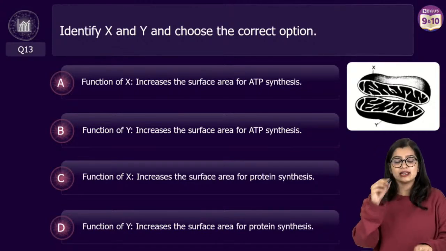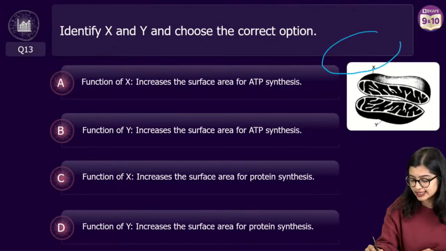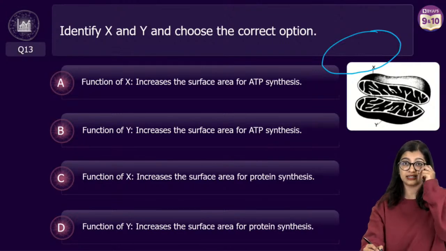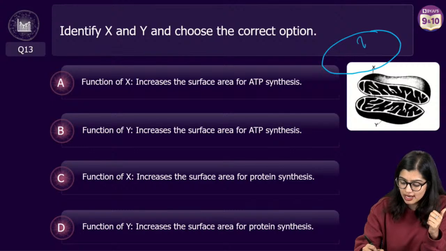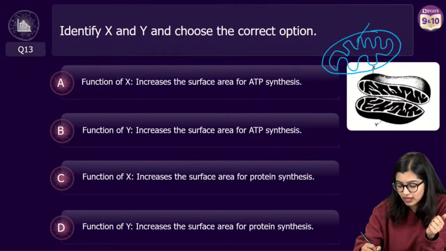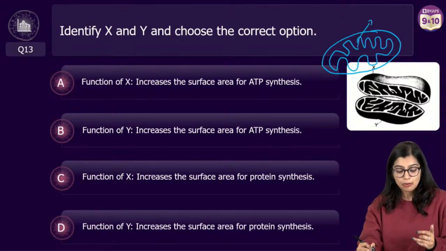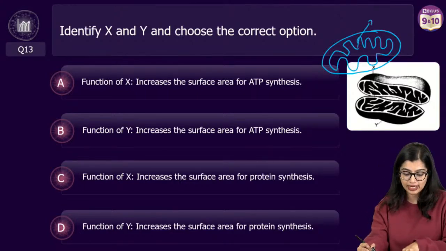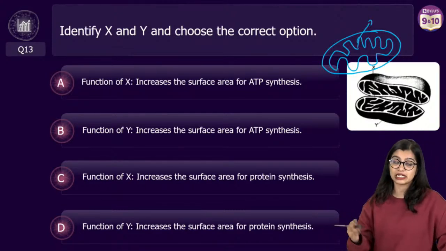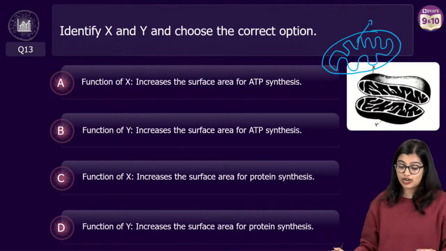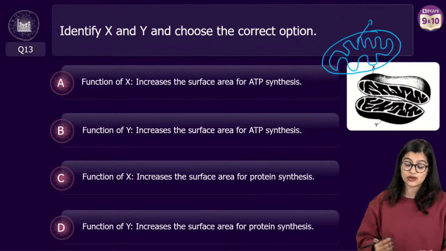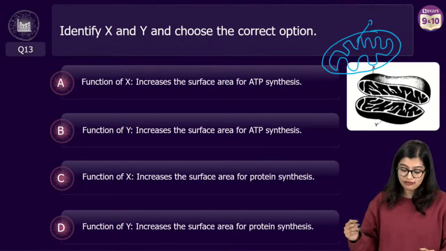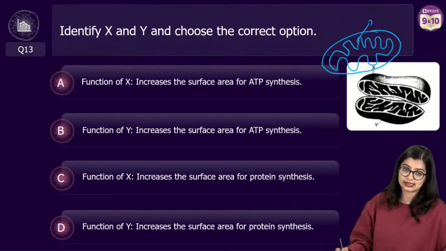See, for those of you who don't know what cristae is, we know that mitochondria is a double membraned organelle which has an outer membrane and an inner membrane. Now these inner membranes are made into finger-like projections called cristae. But what is the function is what you need to identify. A says that the function of X is to increase surface area for ATP synthesis. The function of Y is to increase surface area for ATP synthesis. C says the function of X is to increase surface area for protein synthesis, or D says Y is to increase surface area for protein synthesis.